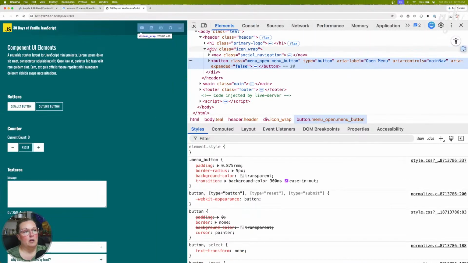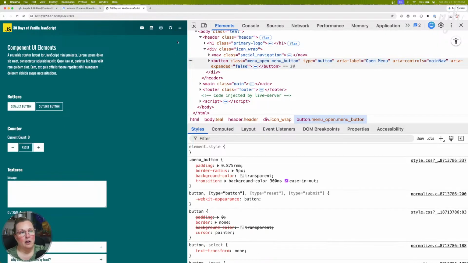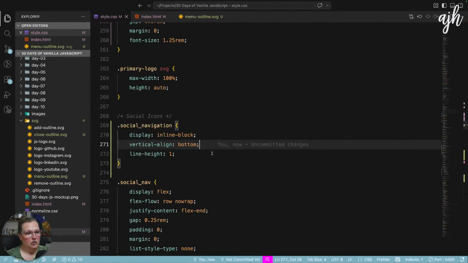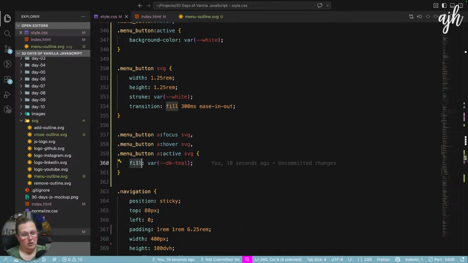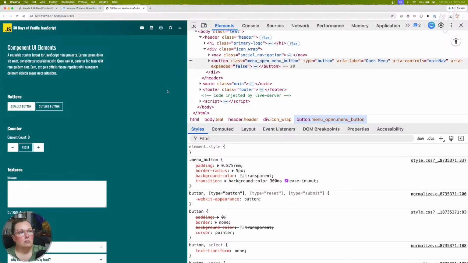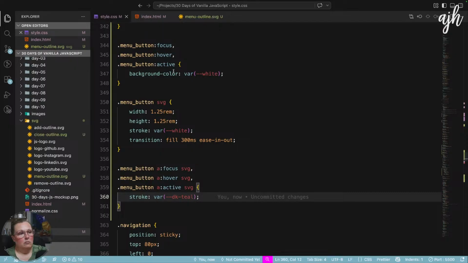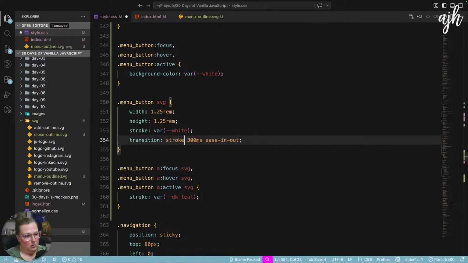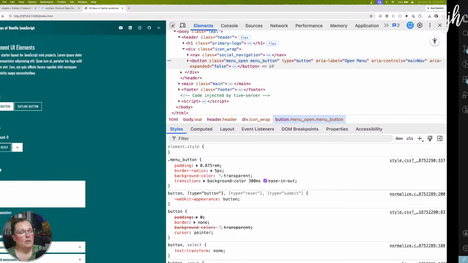Okay, and let's fix our SVG on hover. Which is, I think we just have to change this to stroke. What's happening here?